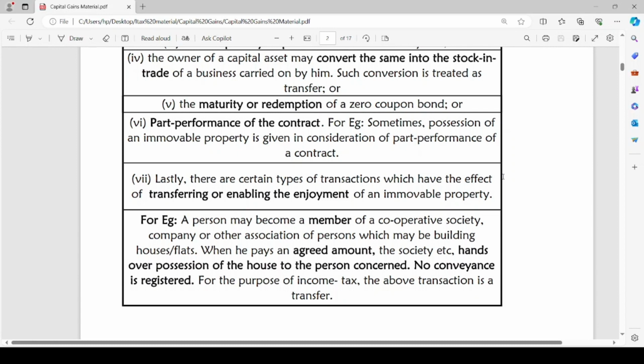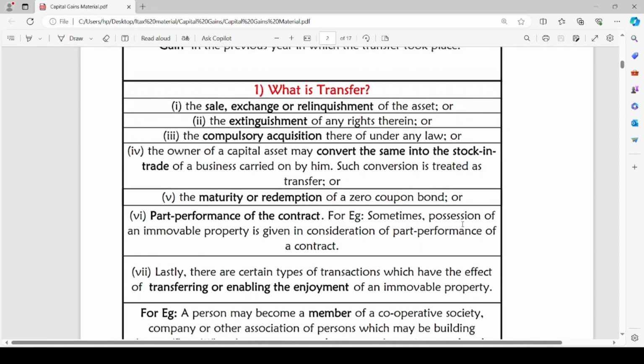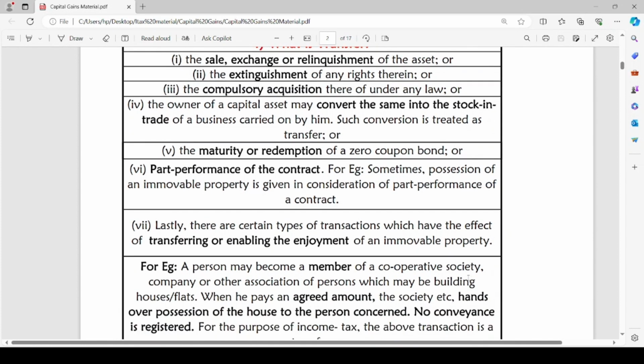This means legally the property has not been transferred to the member, but he is enjoying the benefit derived from such immovable property. Hence, it is considered as transfer for the purpose of income tax law. I hope it is clear for you. So, transfer includes sale, exchange or relinquishment of an asset, extinguishment of any rights therein, compulsory acquisition of asset, conversion of asset into stock in trade, maturity or redemption of a zero coupon bond, any asset possessed as a part performance of the contract, or transferring or enabling the enjoyment of an immovable property. These 7 points are considered to be transfer.